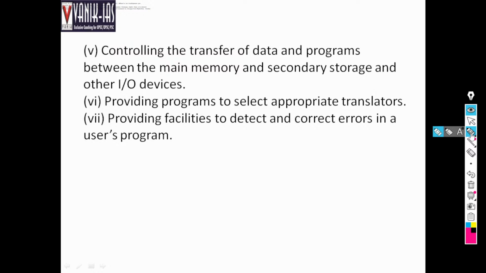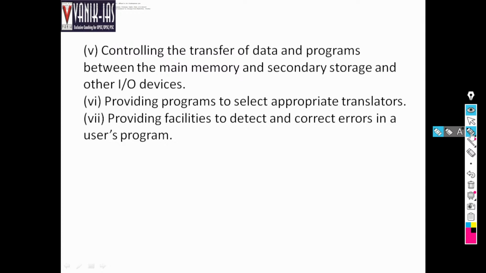So getting access to a particular file from the secondary storage and coordinating with the output devices, all these jobs are done by the system software or the operating system. Then, providing programs to select appropriate translators. Appropriate translators are also important.